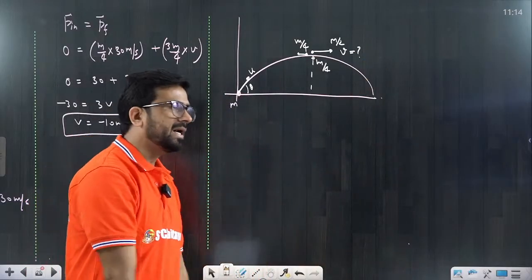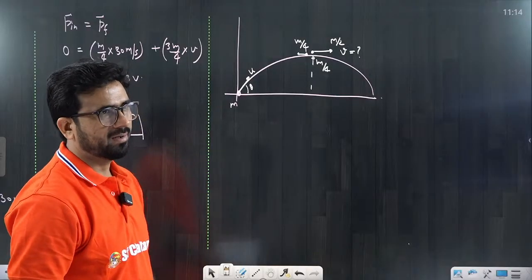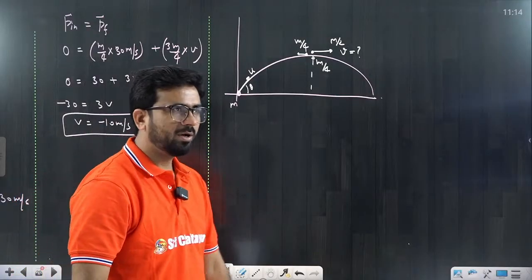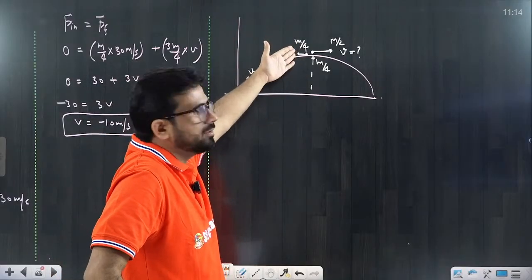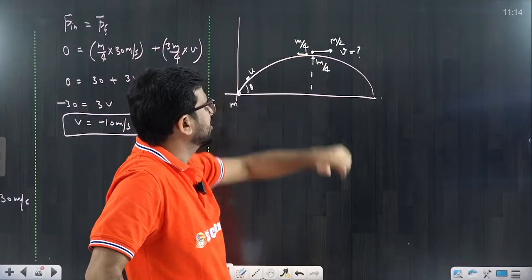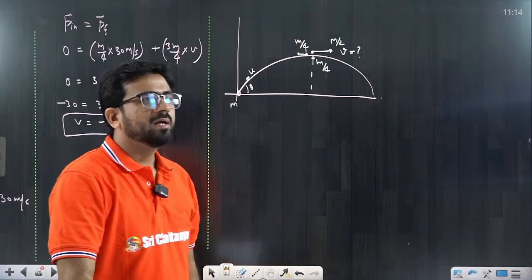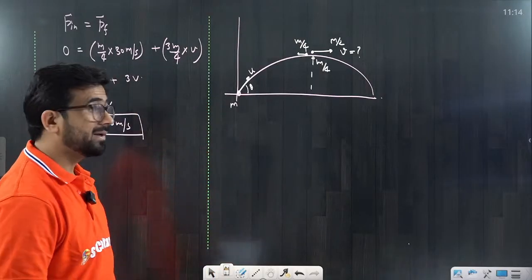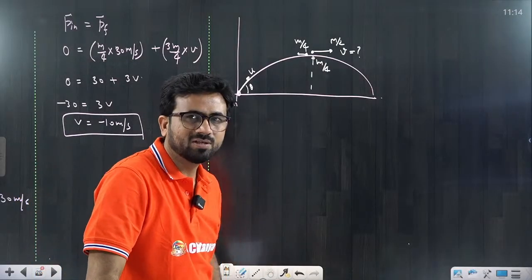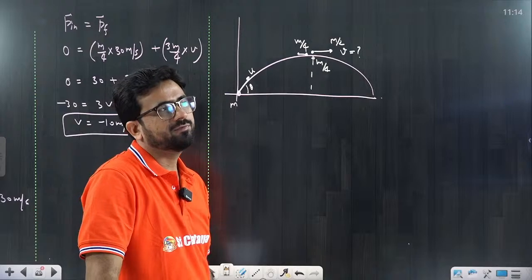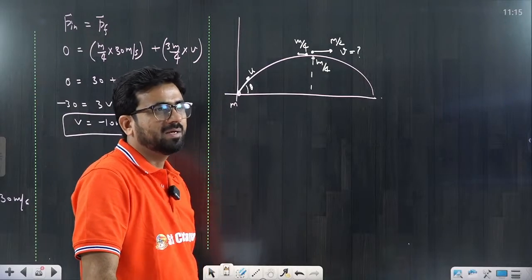Please everyone try, and you can post your answer in the chat box. This is m by 4, and this is also m by 4 returning back. The question is what is the m by 2 velocity after this explosion. Again, there is no external force; it is breaking down due to some chemical reaction, internal forces, that we have to understand.